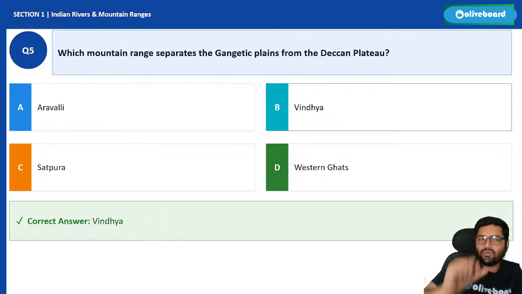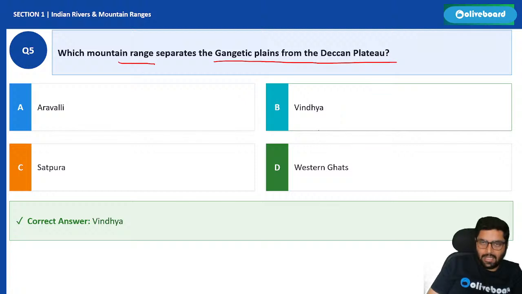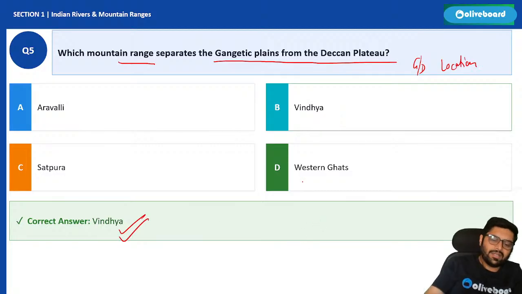Mountains. So let us have some questions on mountain ranges. Which mountain range separates the Gangetic Plains from the Deccan Plateau? Just now we saw. See, a location based question has come. It is the Vindhyas. The Vindhya range separates them.